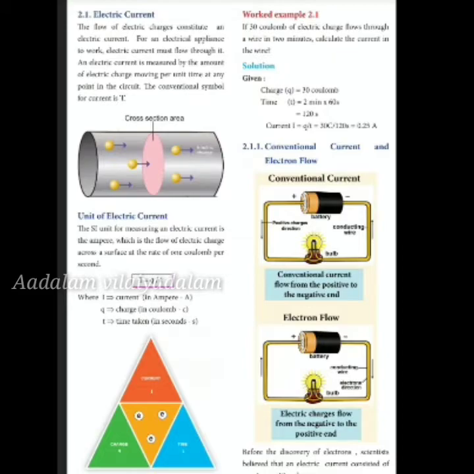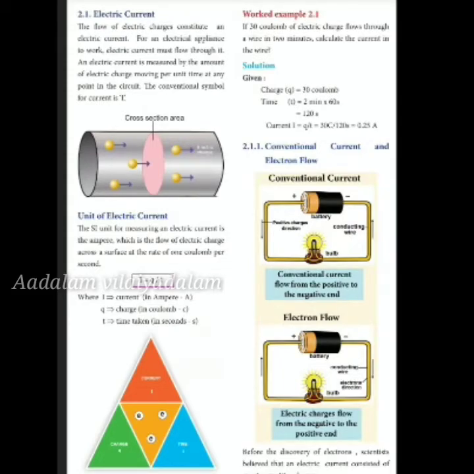You will see in the diagram that the conventional current direction is opposite to the electron flow direction. Can you note it? Yes. Now, this movement of negative charges is called electron flow and the movement of positive charges is called conventional current flow.